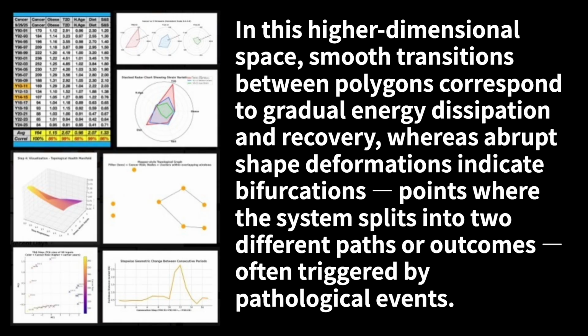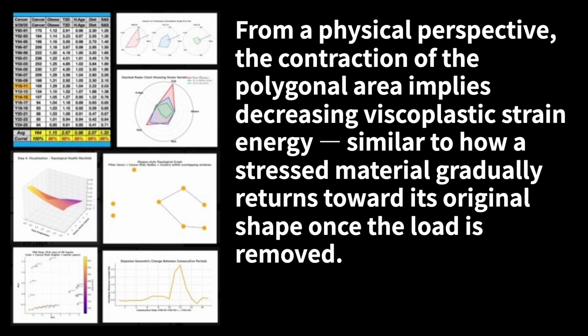In this higher dimensional space, smooth transitions between polygons correspond to gradual energy dissipation and recovery, whereas abrupt shape deformations indicate bifurcations, points where the system splits into 2 different paths or outcomes, often triggered by pathological events. From a physical perspective, the contraction of the polygonal area implies decreasing viscoplastic strain energy, similar to how a stressed material gradually returns toward its original shape once the load is removed.